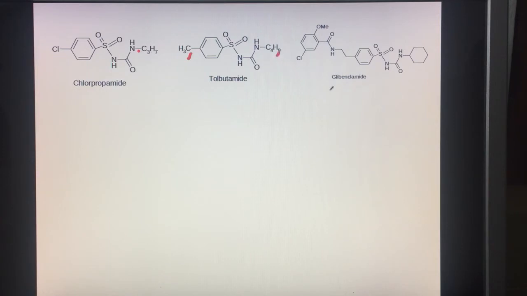Now in glibenclamide you can see the substitution at the para position is very different from those present in tolbutamide and chlorpropamide, and also this fragment R double dash is substituted not by a simple alkyl but by a cyclohexane ring system. So these are the structures of chlorpropamide, tolbutamide, and glibenclamide.